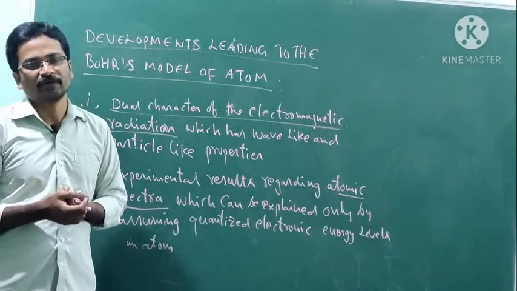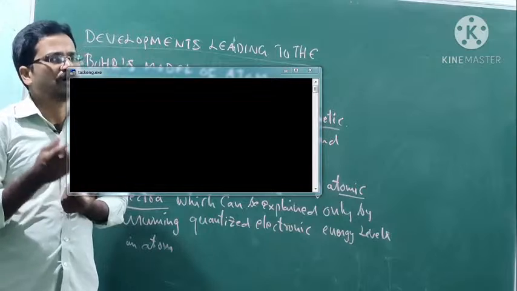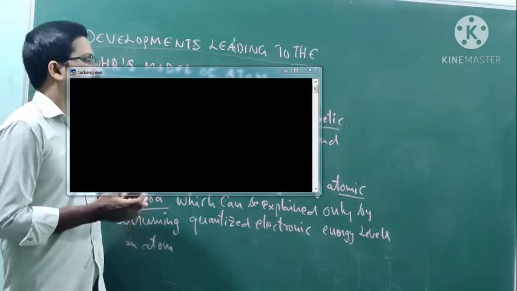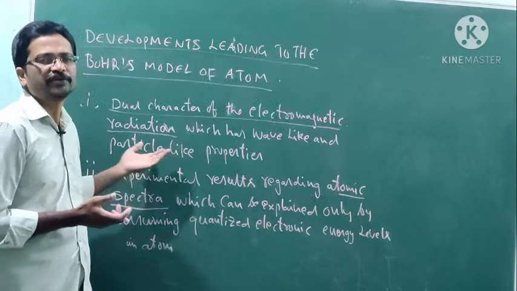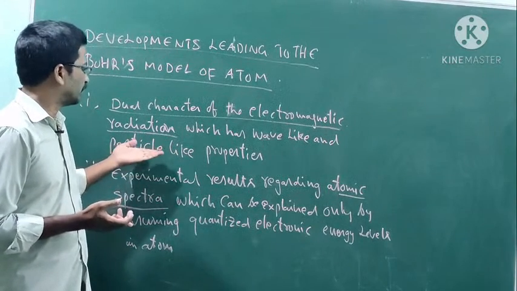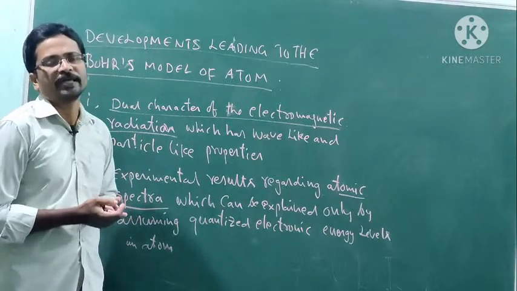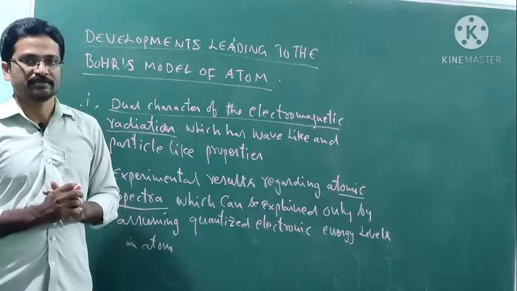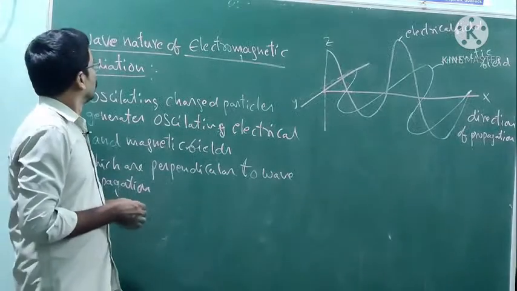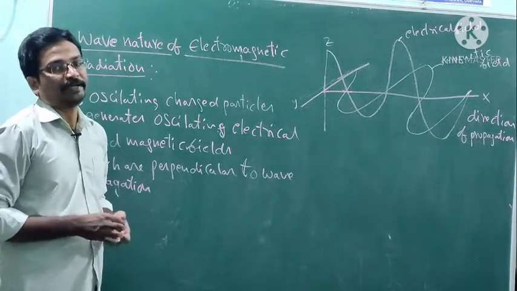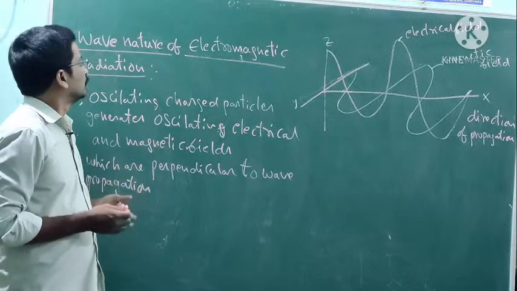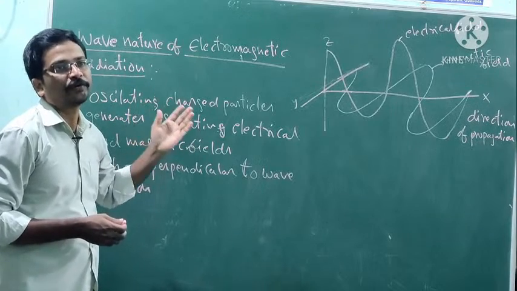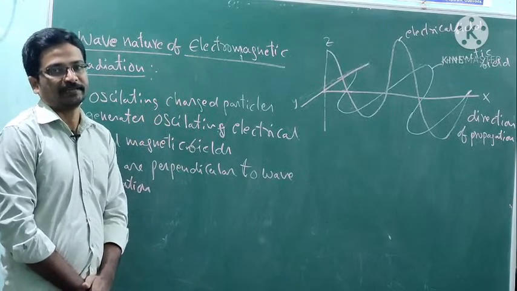Let us look into this one by one. First of all, how electromagnetic radiation has wave-like properties. Then we will look into the other type of property, how electromagnetic radiation has particle-like properties. Now, the wave nature of electromagnetic radiation: how are electromagnetic radiations generated?